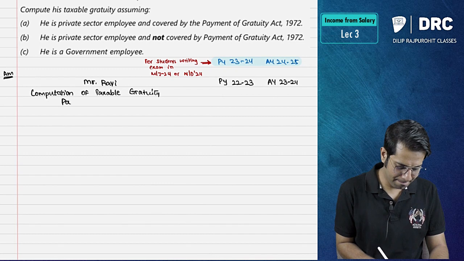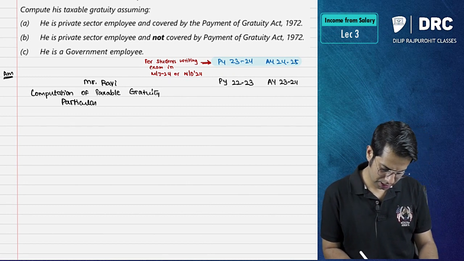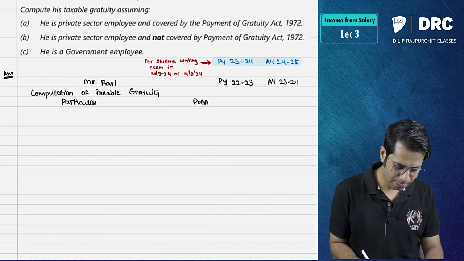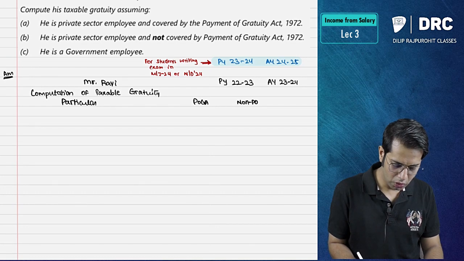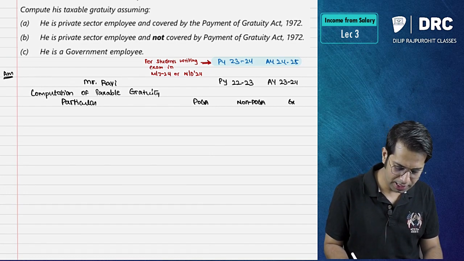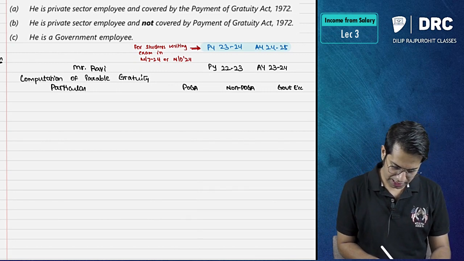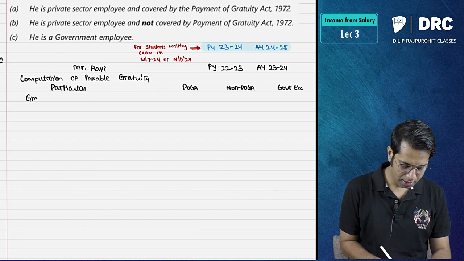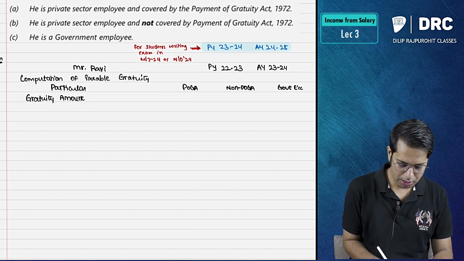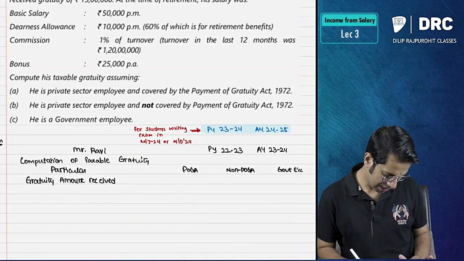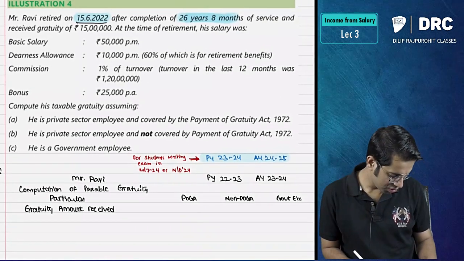So write particulars. If he is a POGA employee, if he is a non-POGA employee, and if he is a government employee. Okay, so if he is a government employee, first always we'll write what, sir? Gratuity amount received, or amount of gratuity received. English does not matter in income tax. Your provision should be written properly.